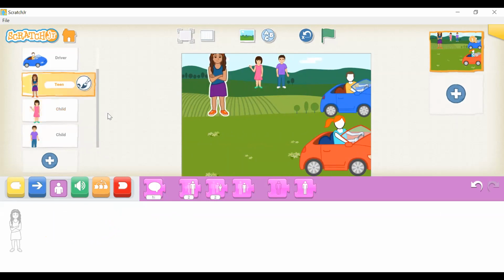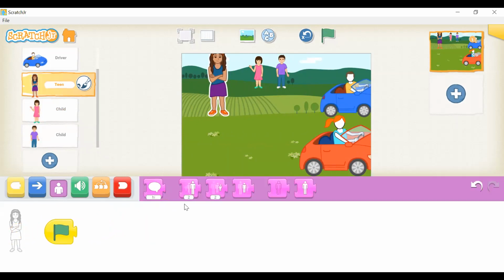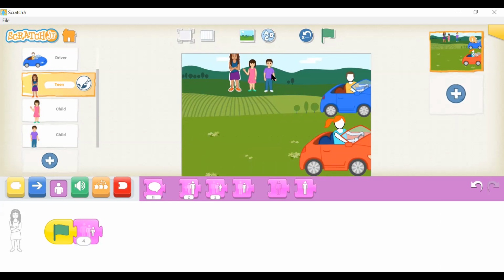Now let's change this one too. Use the green flag and the shrink button. Let's move her with the rest of them. Now, since they should be a good audience, let's hear them cheer. In the purple blocks, you should see this say block.